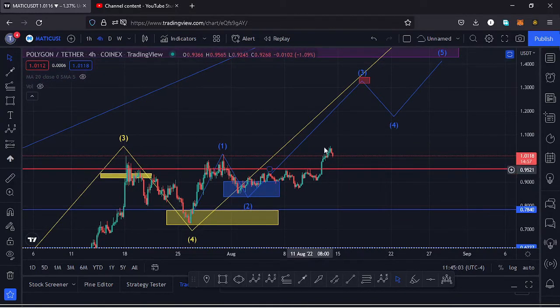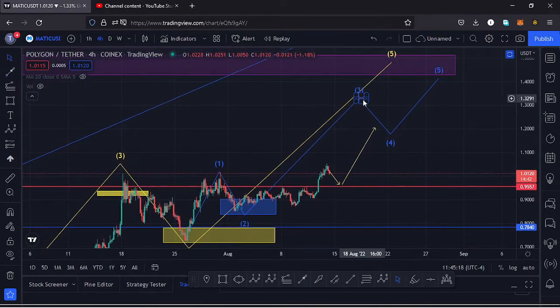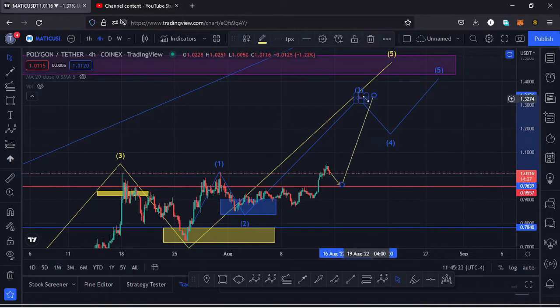Now that we have managed to break above a key area of resistance at around the $0.95 mark, we might see a retest of this key area of resistance, and once the retest is a success, then unlock even higher prices. We also managed to break above other key areas of resistances in between here before we get into the target area of that third wave to the upper side. So it's possible once we see a retest, higher prices could be coming our way, and we maximize our target area for that third wave to the upper side before we see a retracement to the lower side in a wave 4, and then continue pushing even higher in a wave 5.